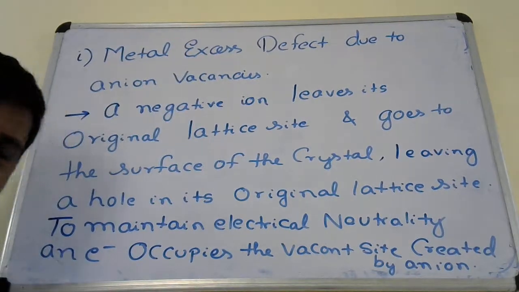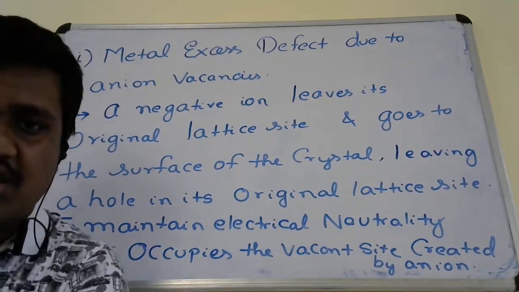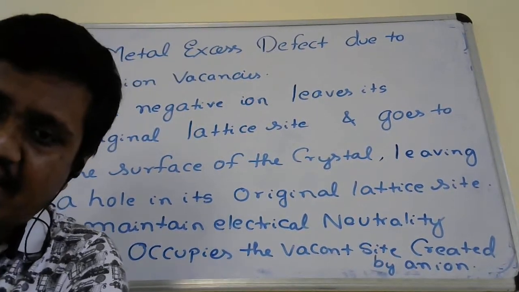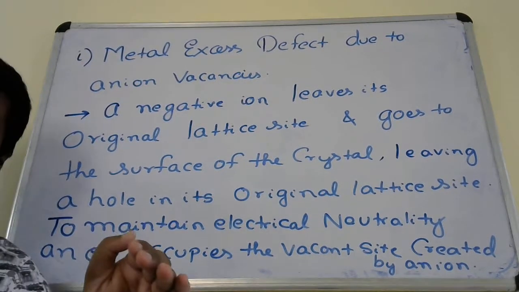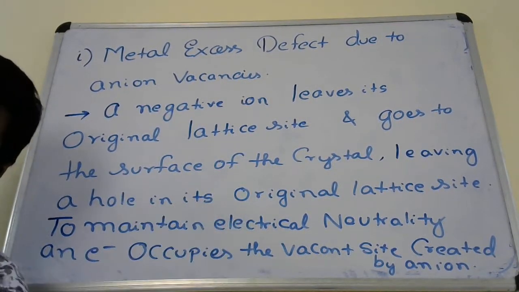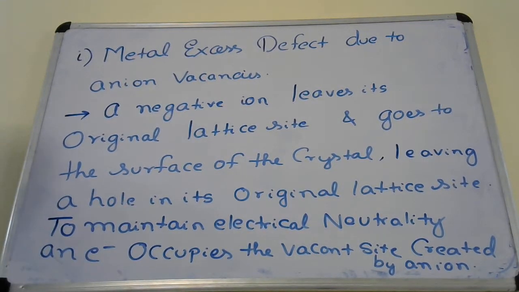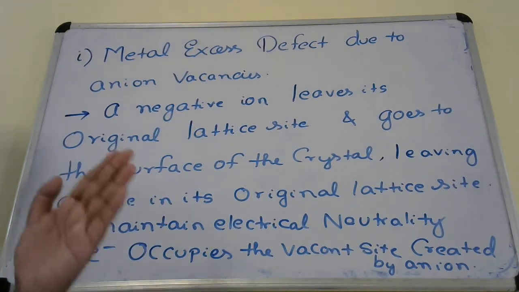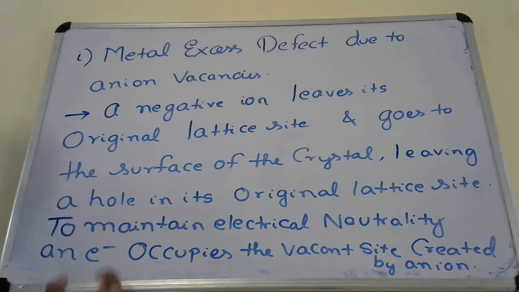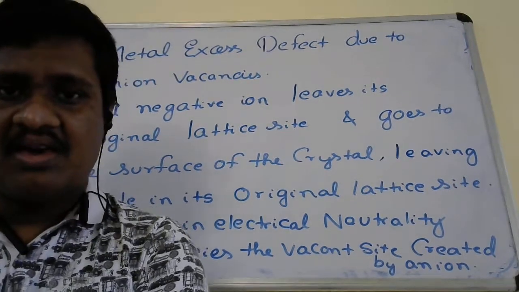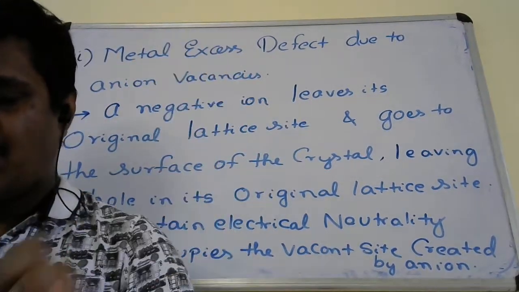I have told you that an ionic solid is neutral as a whole. So to maintain electrical neutrality, in the position where the anion left, a vacancy or hole is created, and to fill that vacancy, an electron occupies that vacant site so that the overall charge is 0, keeping the ionic solid neutral.